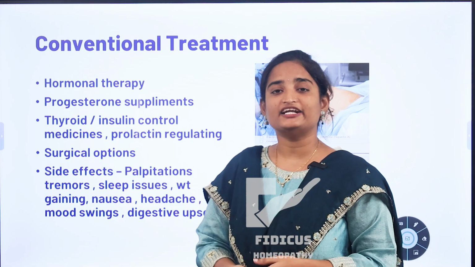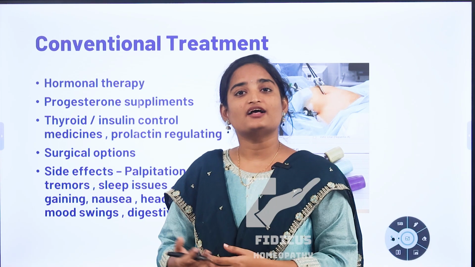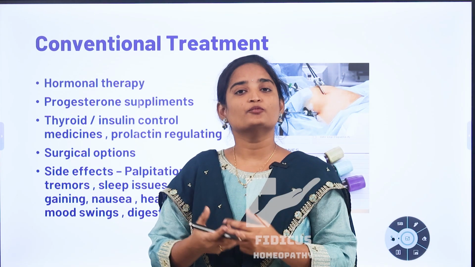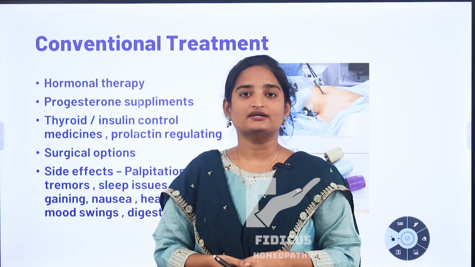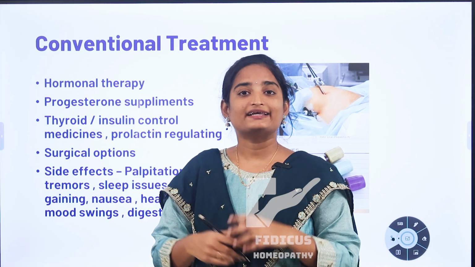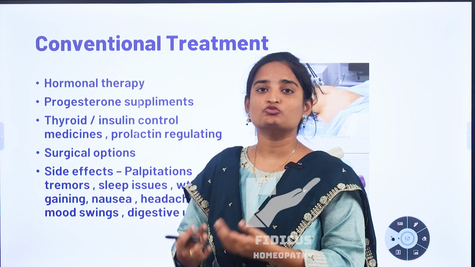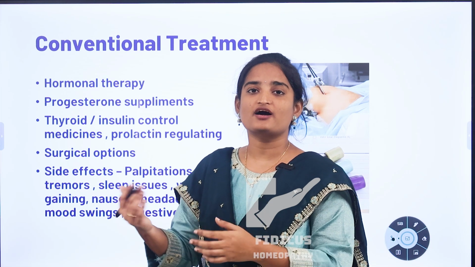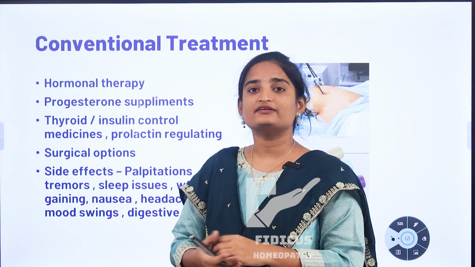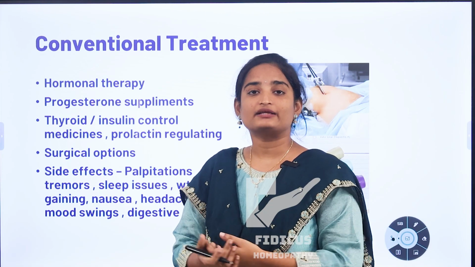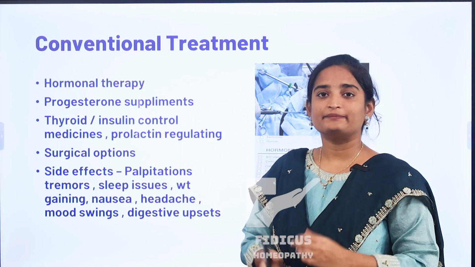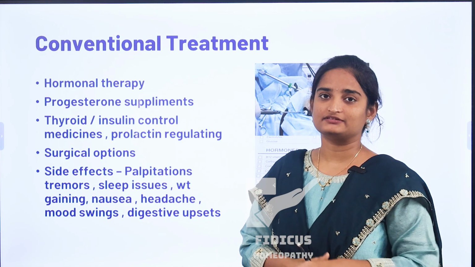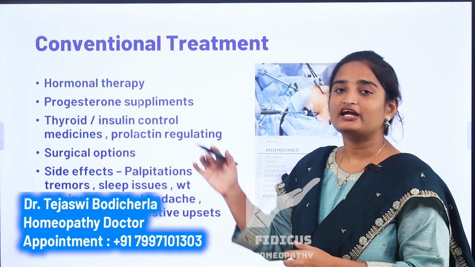All this can create a lot of disturbances in our body, with a lot of side effects like mood changes, increased body weight, headache, nausea, gastric disturbances. And in some women, due to continuous usage of these hormonal pills, they may develop problems like palpitations, tremors. These are the methods followed in conventional treatment.